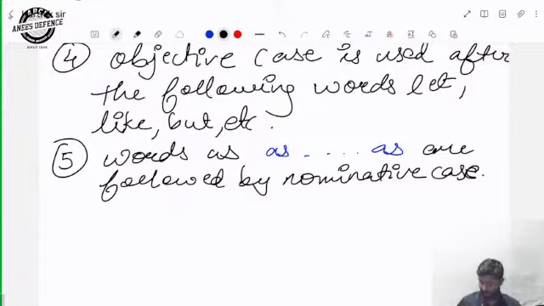When we are comparing between two people, we often make this mistake of saying "when it comes to studies he is as good as him." No, he is as good as he. Remember this rule again. Spotting the errors is where we mark, like if there are 10 questions we mark 10, if there are 100 questions we mark 100.